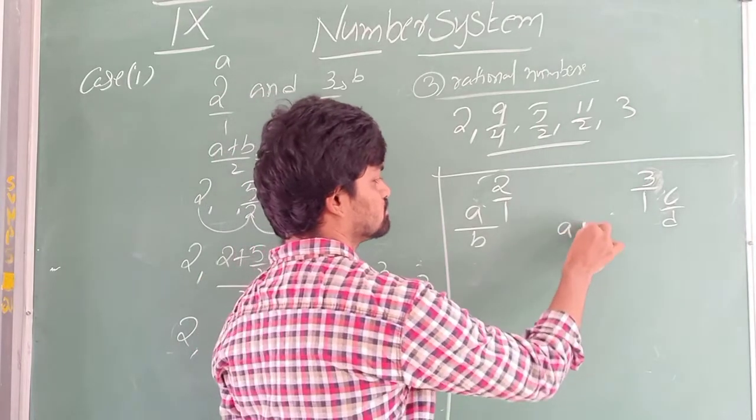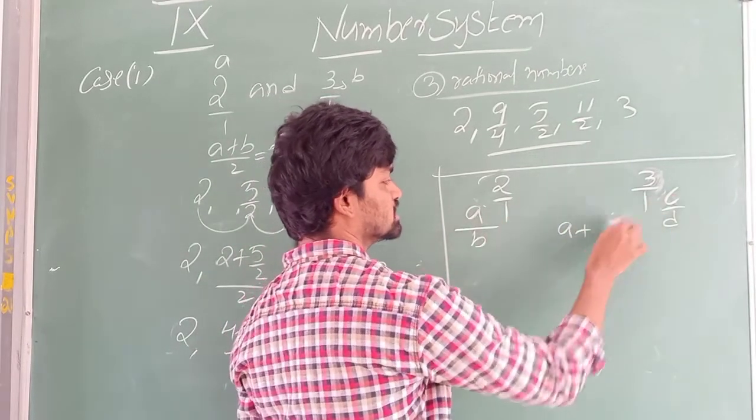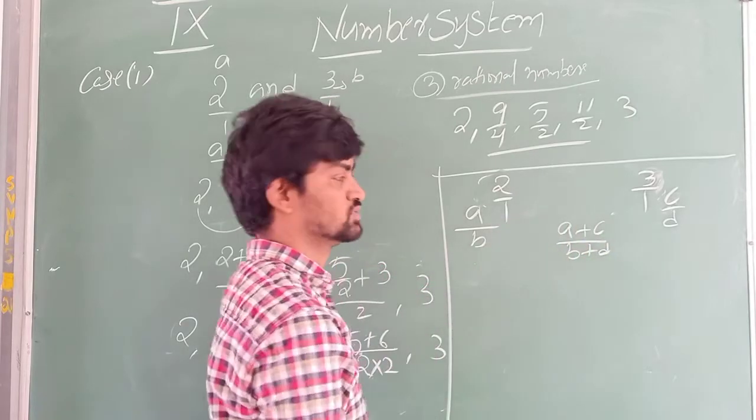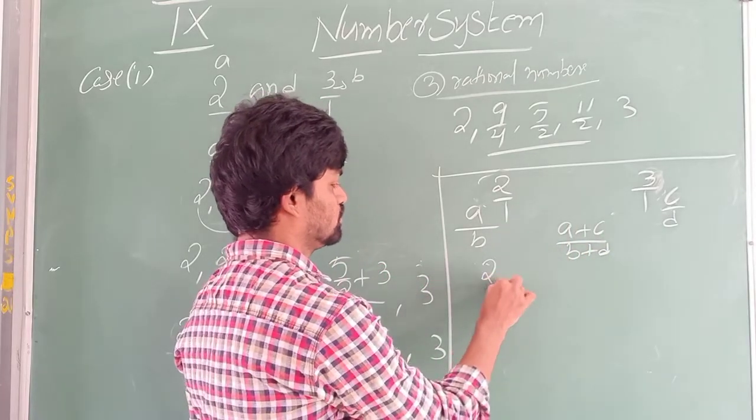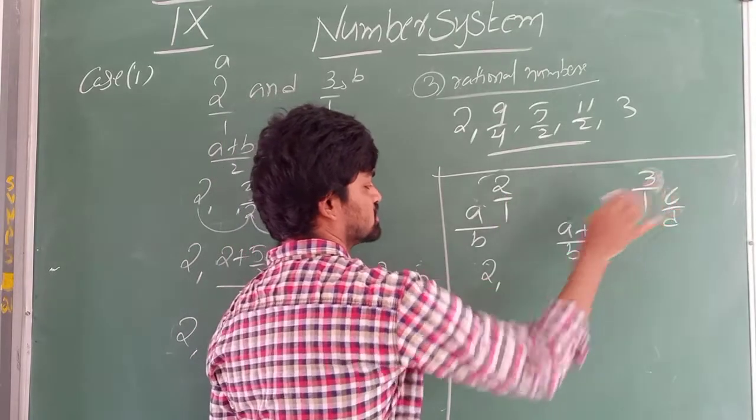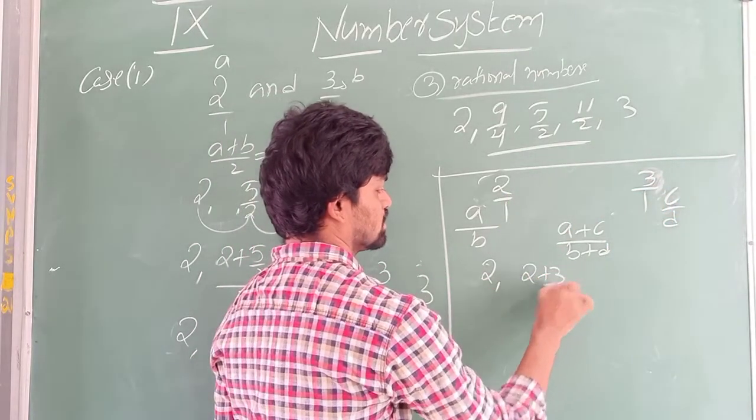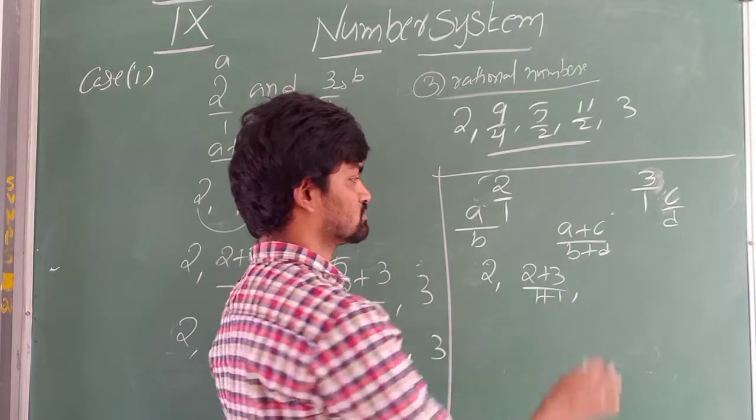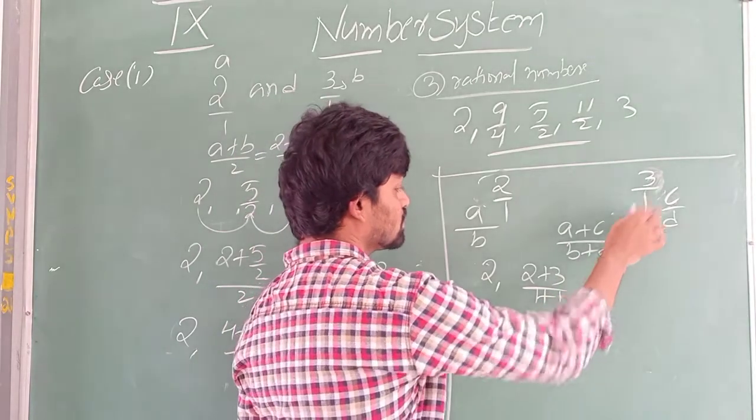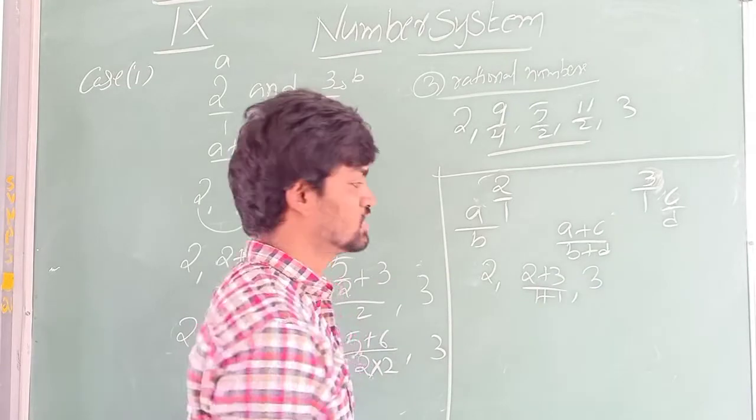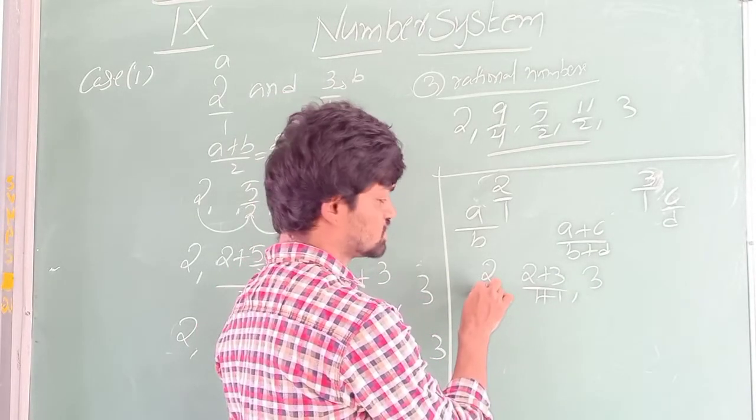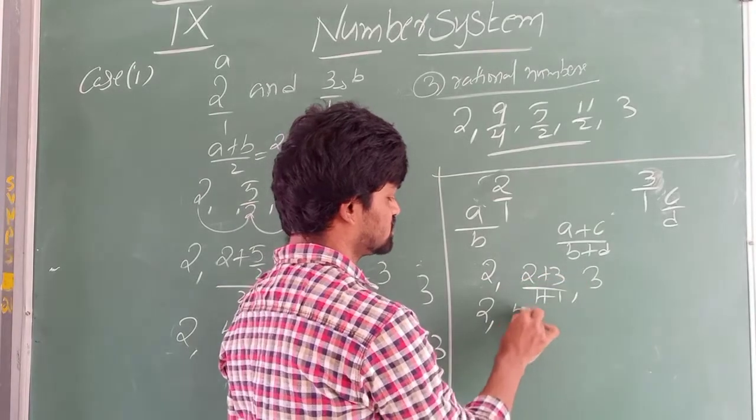So formula is A is numerator, C also numerator. A plus C and B plus D. So 2 as it is, numerator 2 plus 3, by denominator 1 plus 1. Next, 3 as it is. Okay. So we got one pair. First one is 2. 2 plus 3 is 5 by 2.